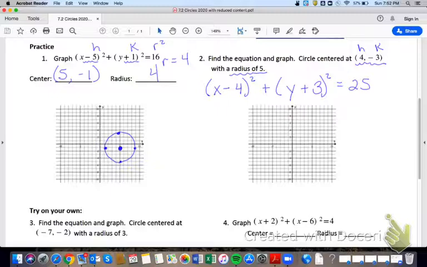As we graph, we're going to start with the center at (4, -3). And then from the center, we're going to go every direction, 5 units.